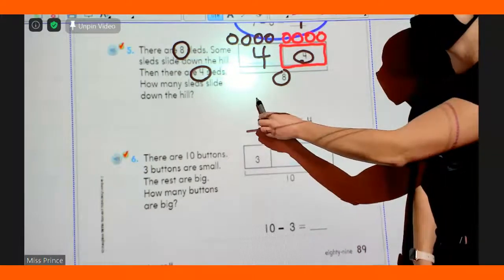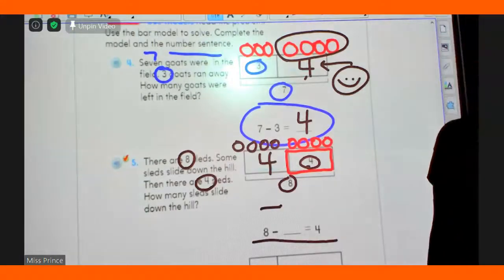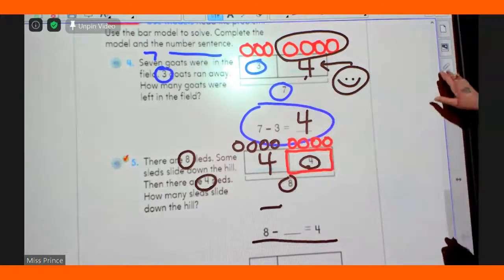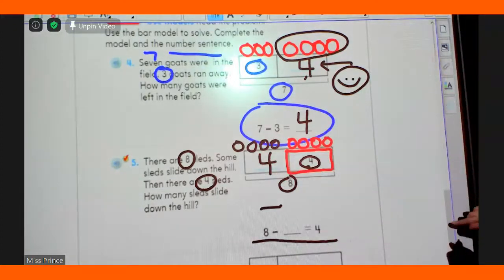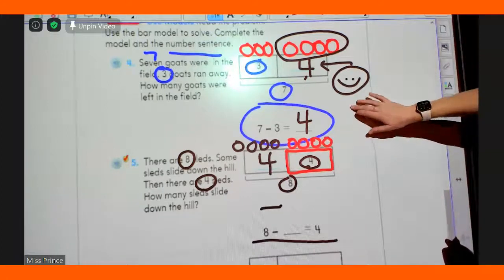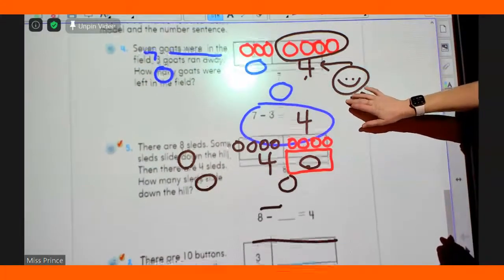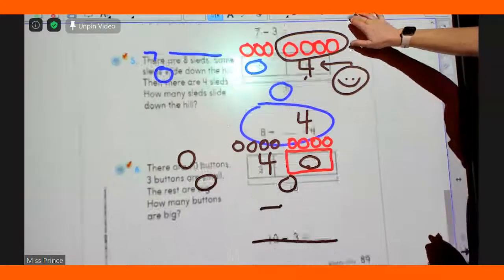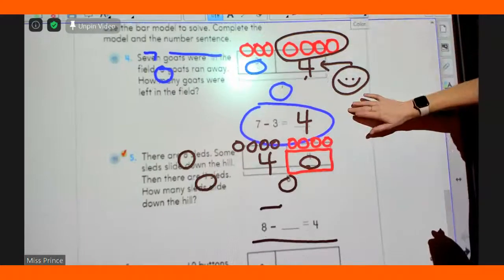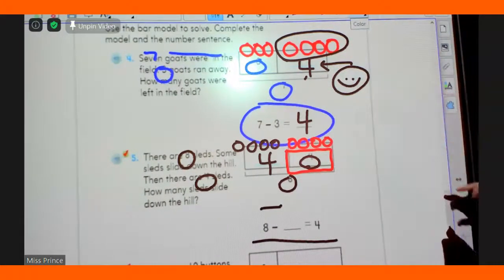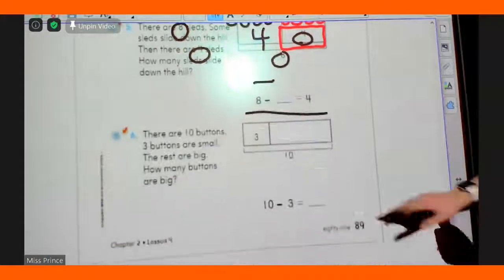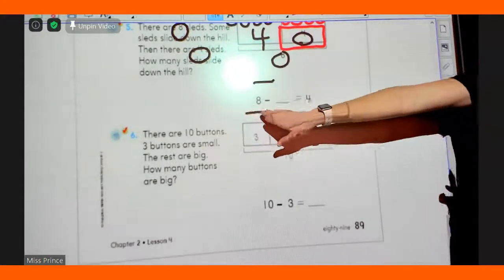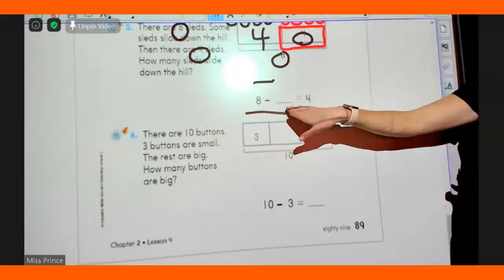Ooh, Jose, we're using a subtraction, so can you say minus? Oops. I don't know what happened. I think you're scrolling it. There we go. Okay, everyone listen to Jose. 8 minus 4.